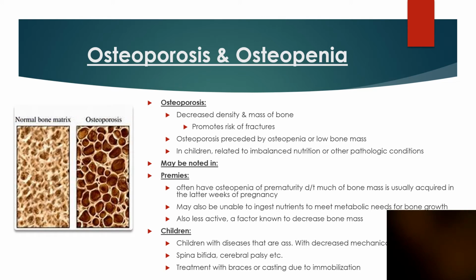As far as children go, they have diseases that are associated with a decreased mechanical use of those bones. So no weight-bearing activities or limited weight-bearing, or they have no use of their extremities, and that can lead to osteopenia first, and then osteoporosis. Some examples of that would be children with spina bifida or cerebral palsy.